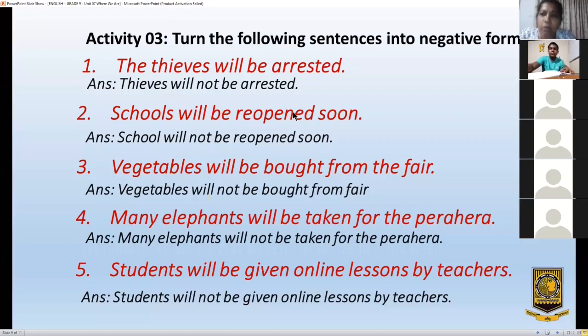Number 3 is how to express negative ideas in passive voice. Those 3 points we discussed.